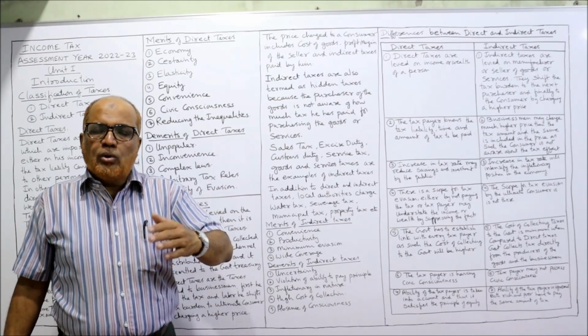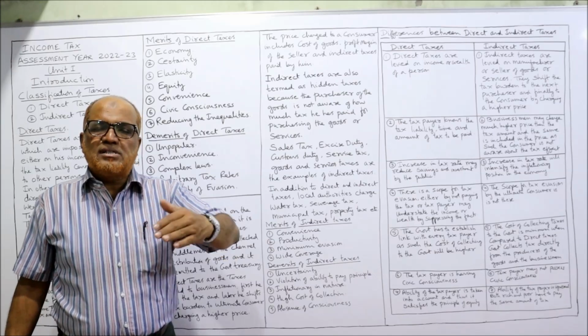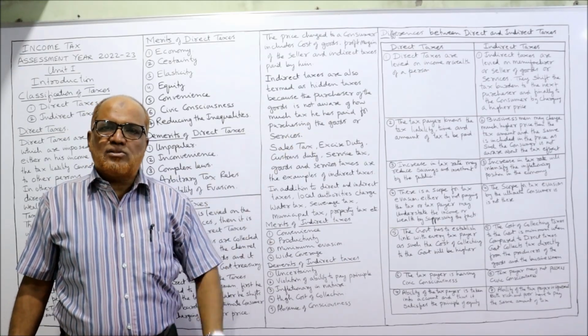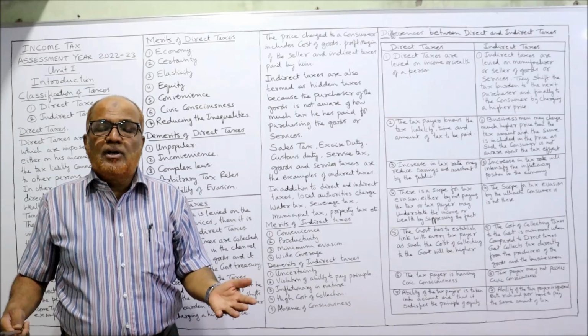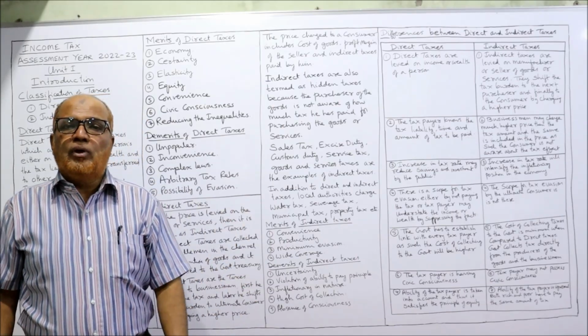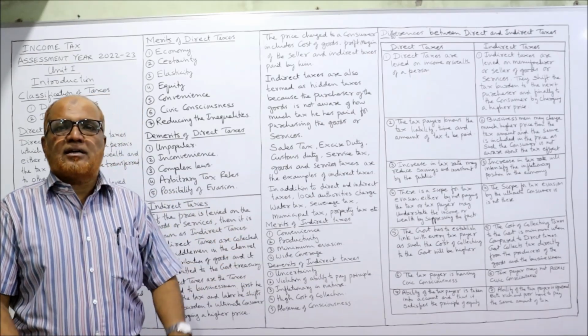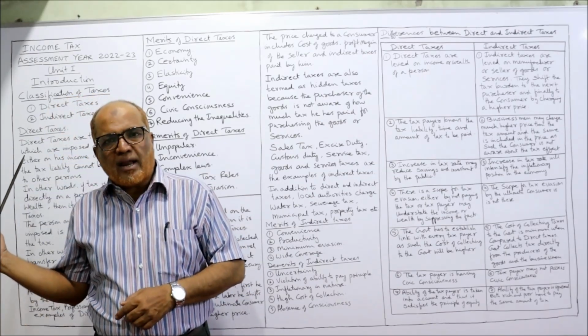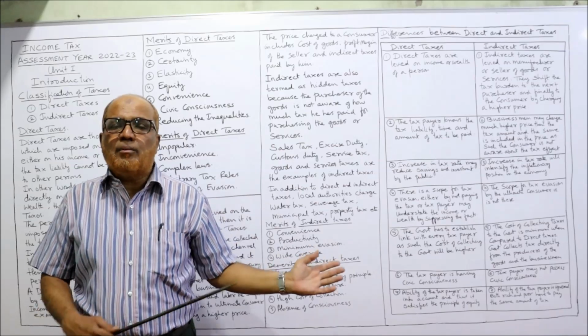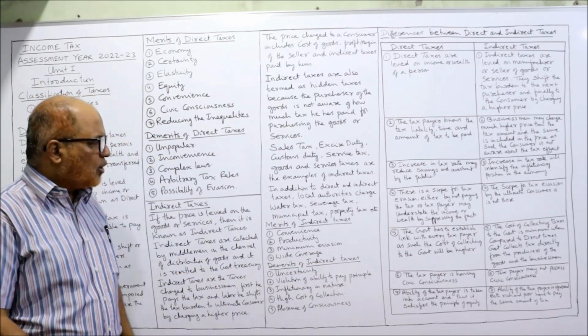So as the demand for goods and services increases, the taxes will also increase. So it is more productive. From the government point of view, a major chunk of taxes comes from indirect taxes. Less amount will come from direct taxes, but more taxes are coming from indirect taxes. That's why it is more productive.